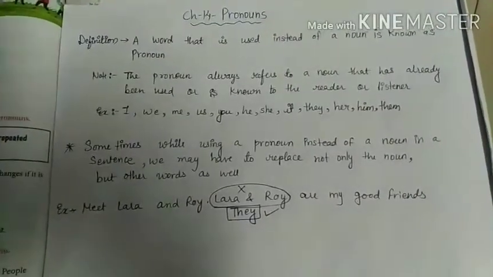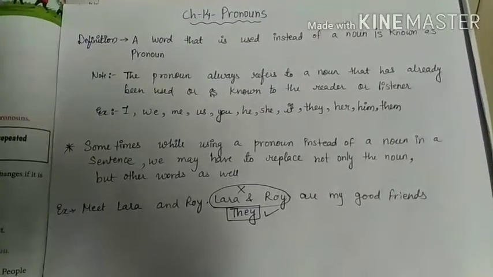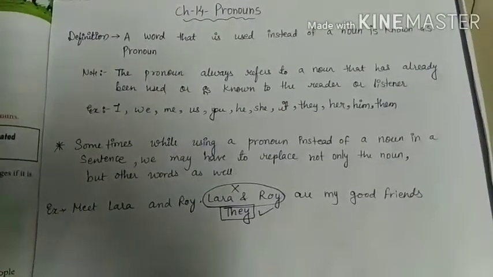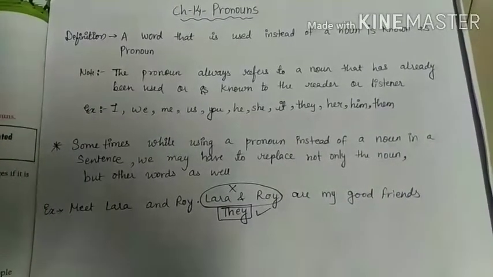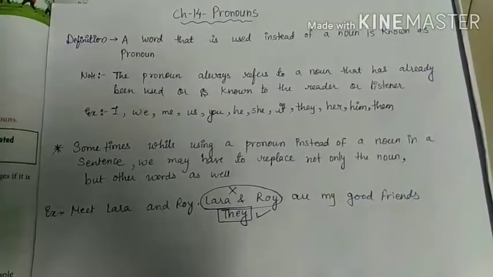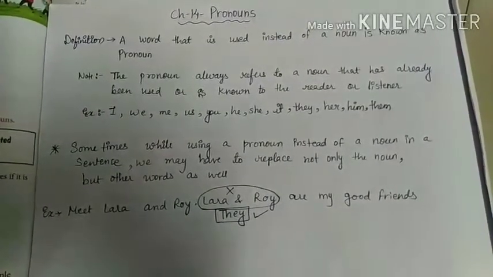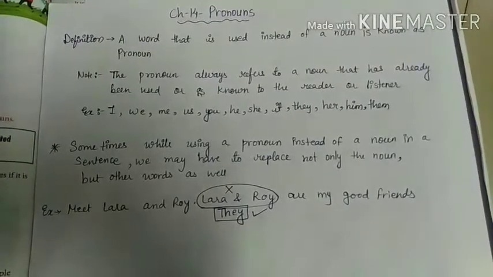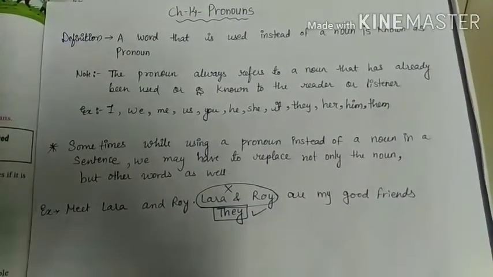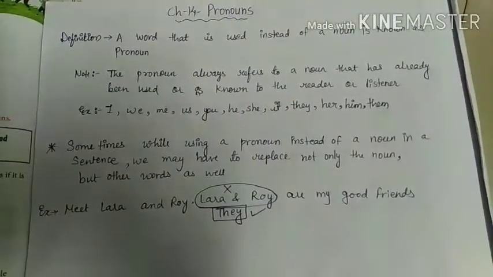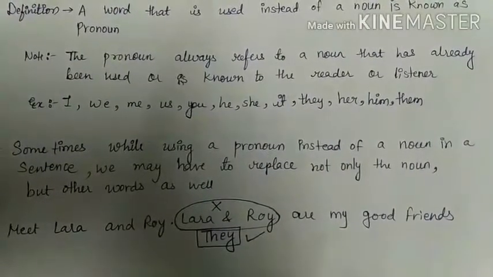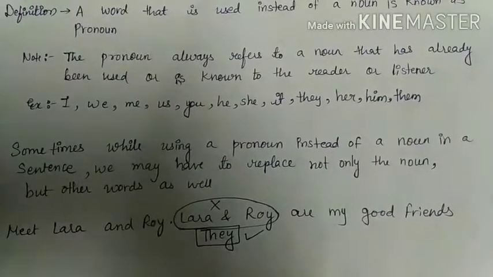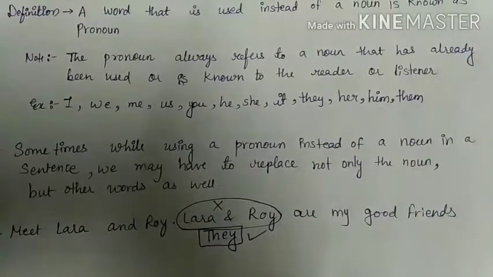Now the note is, the pronoun always refers to a noun that has already been used or is known to reader or listener. इसका मतलब है कि pronoun हमेशा refer करता है noun से that has already been used or is known. इसका मतलब है जो already use है या known है reader और listeners, यानी जिसके भी लिए हम pronoun का use कर रहे हैं वो noun से already known है. So the examples of it are I, we, me, us, you, he, she, it, they, her, him and them.